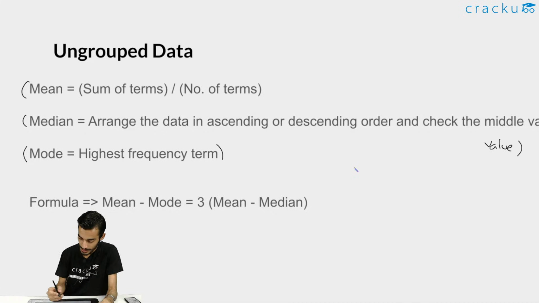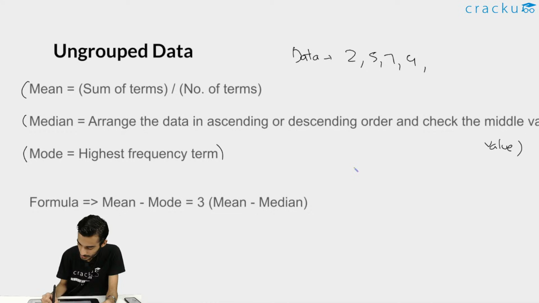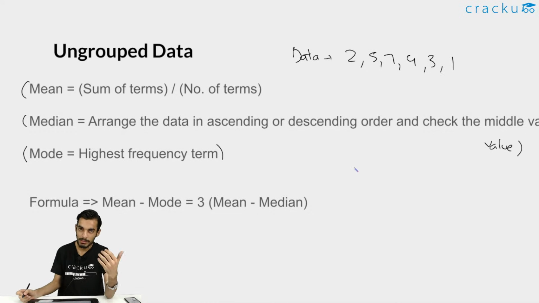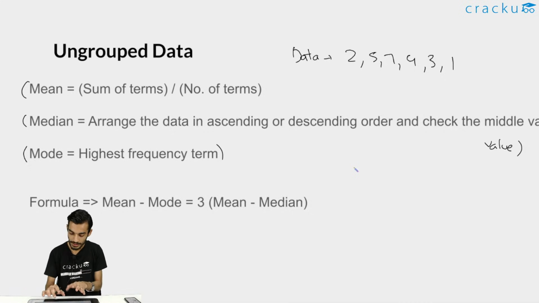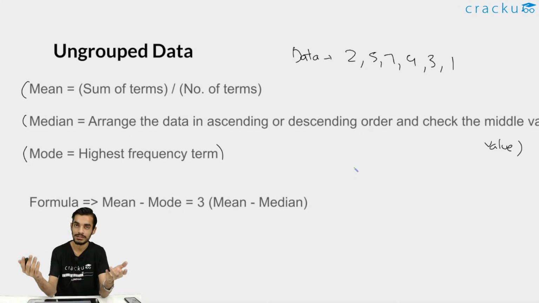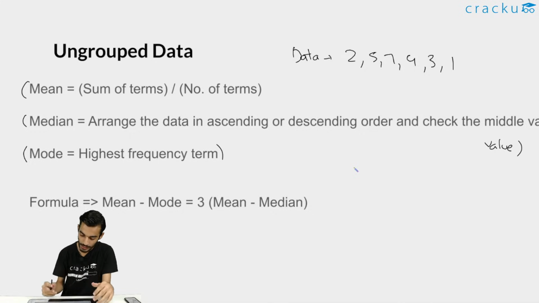Let's say the values are 2, 5, 7, 4, 3, 1 and so on. So there is no grouping, right? If the data is given like this, it is scattered data, so we call it ungrouped. Okay, and you are asked to calculate mean, median as well as mode.